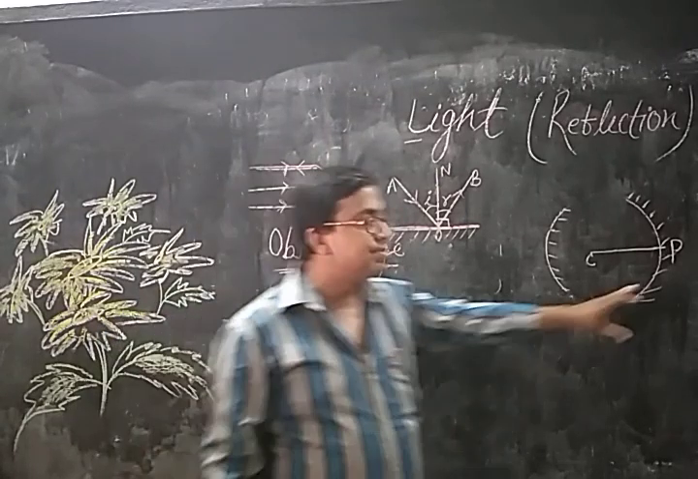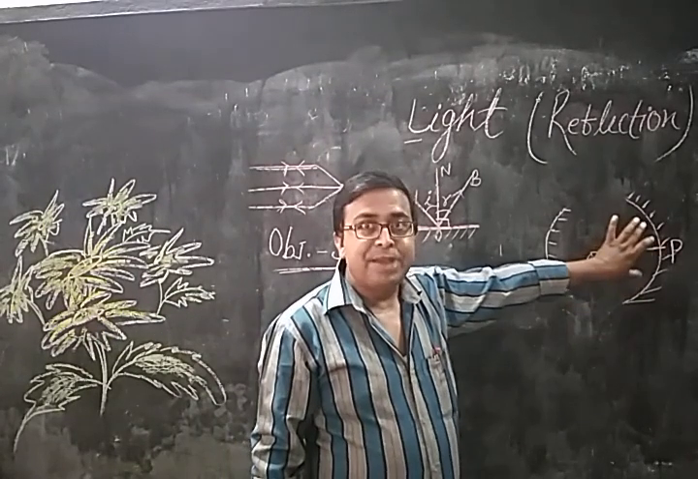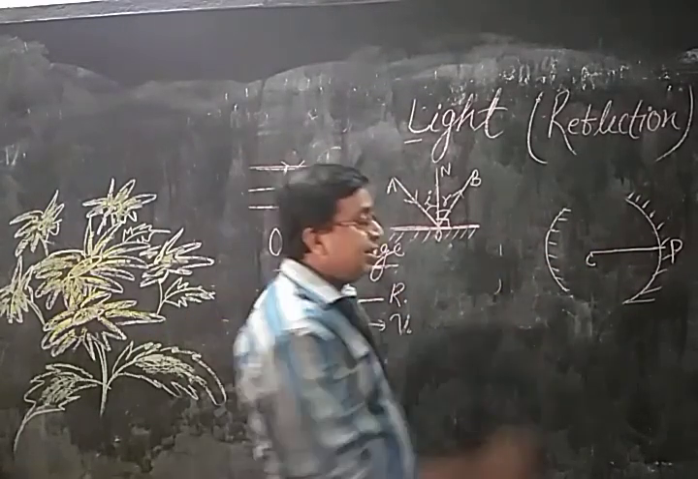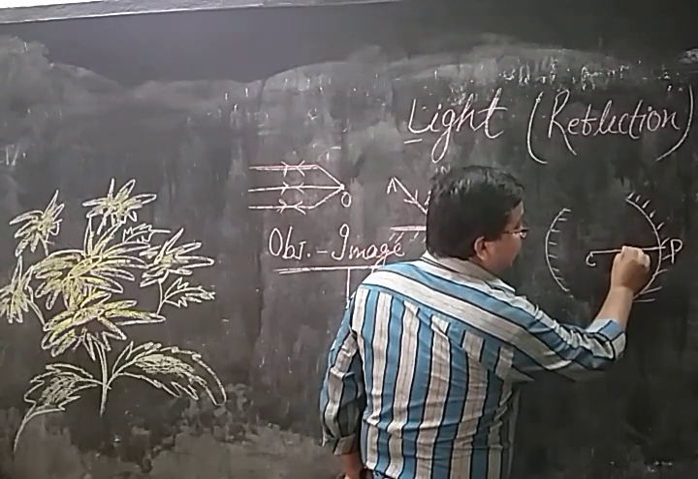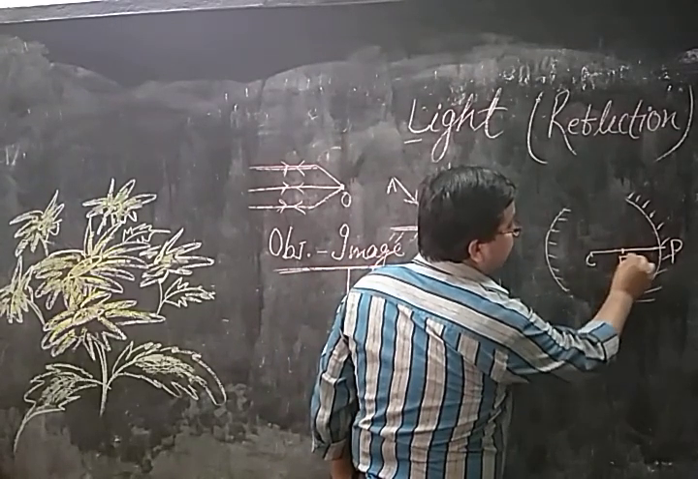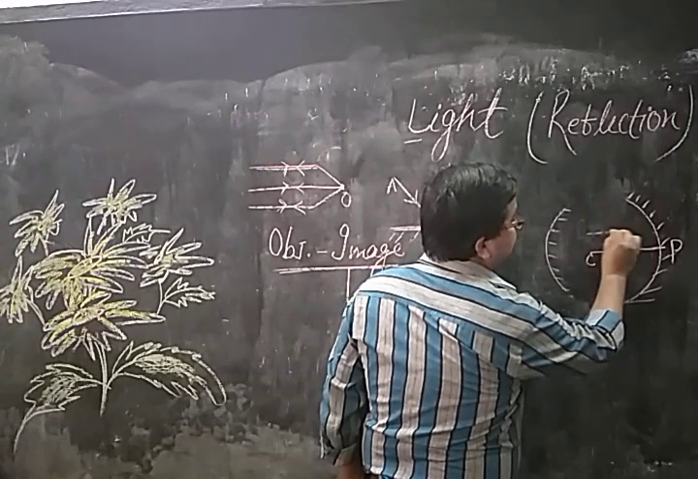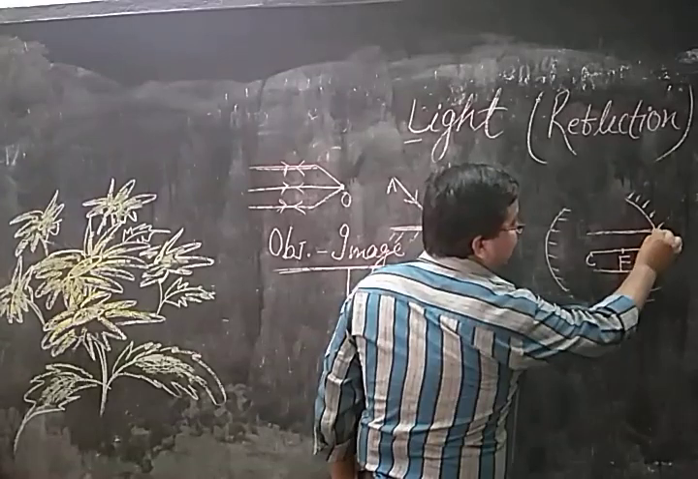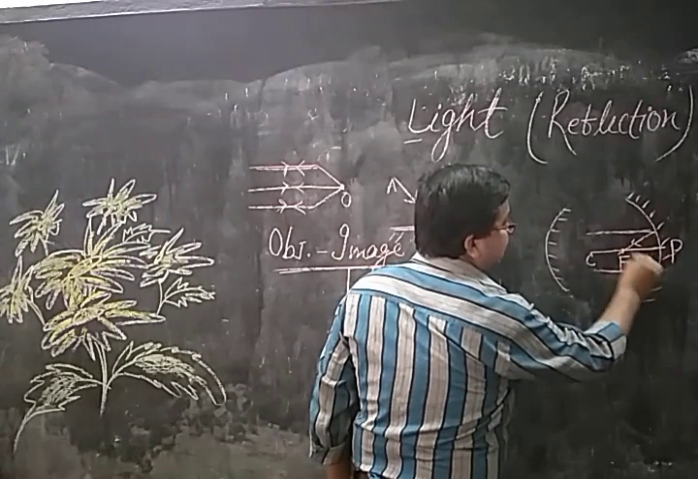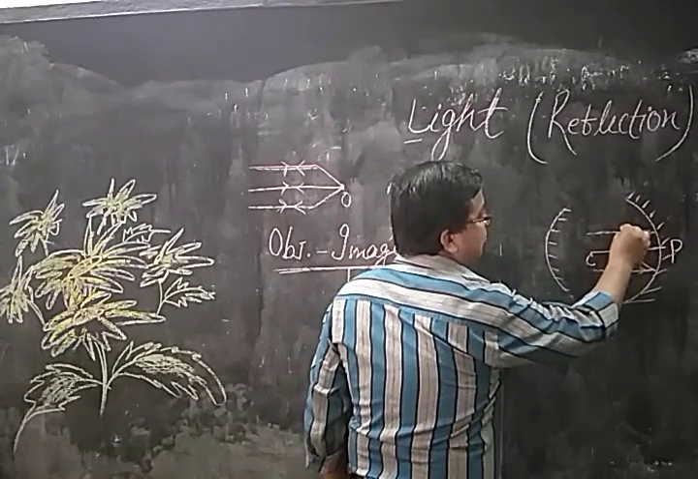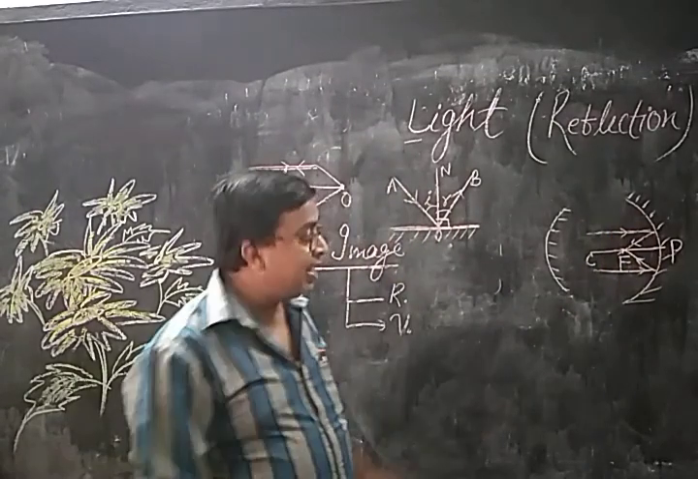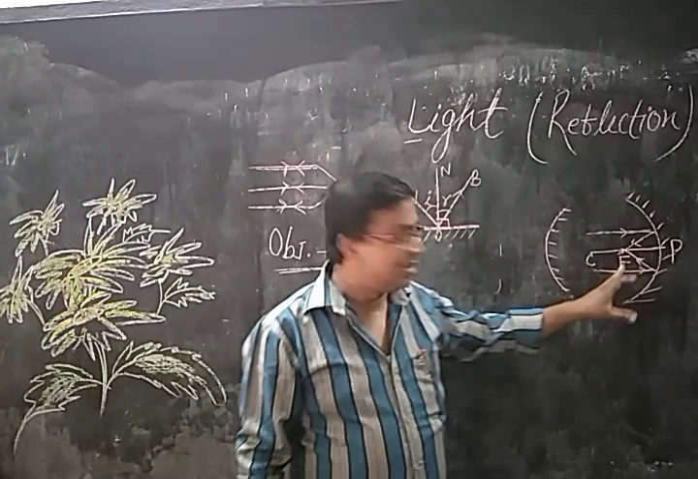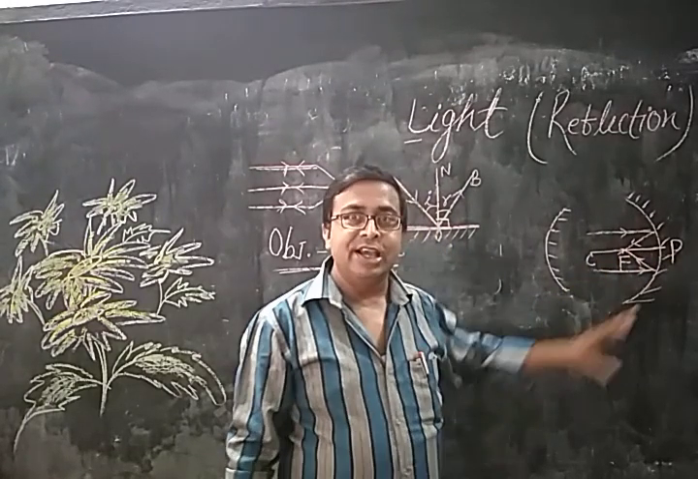The quality of this mirror is that light rays coming parallel to the principal axis will all pass through the same point, and that point is known as the focus point. The light rays coming parallel to the principal axis will reflect through F. So this is the focus point, and the distance between them is known as the focal length, which is half the radius, that is, F equals R by 2.